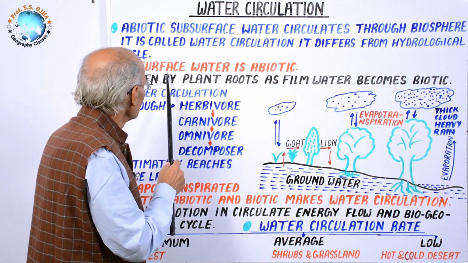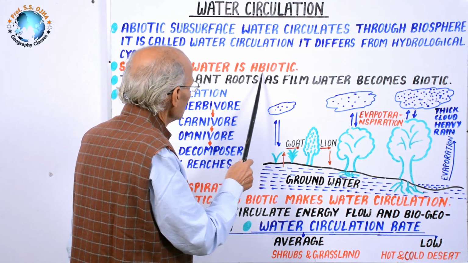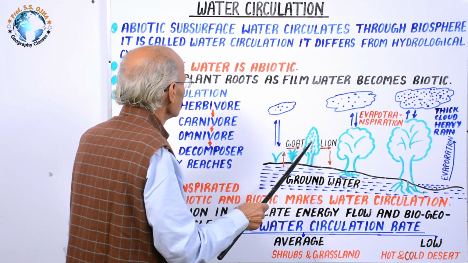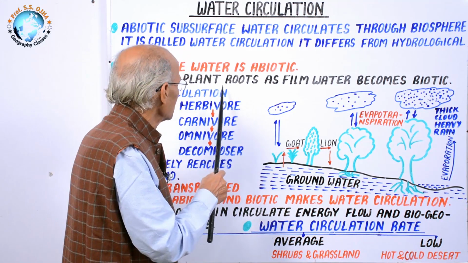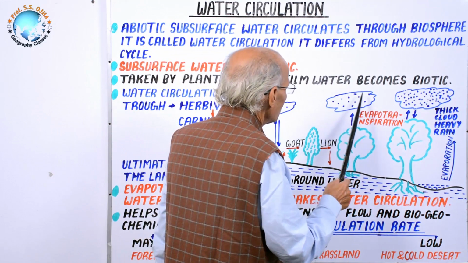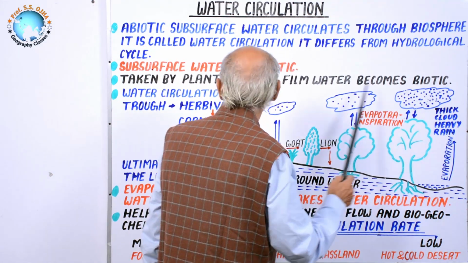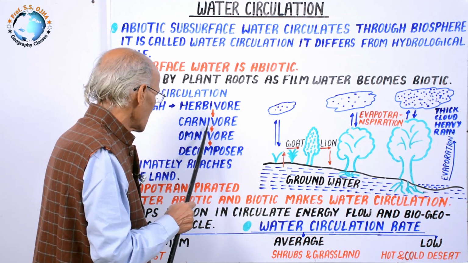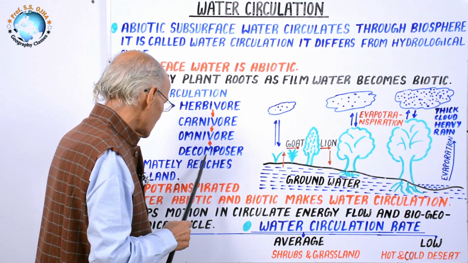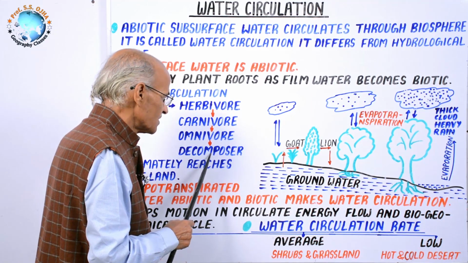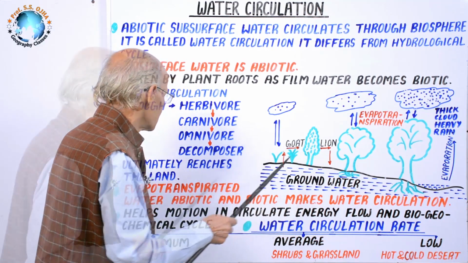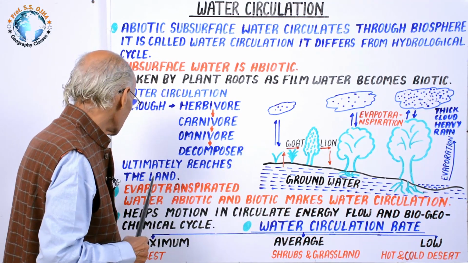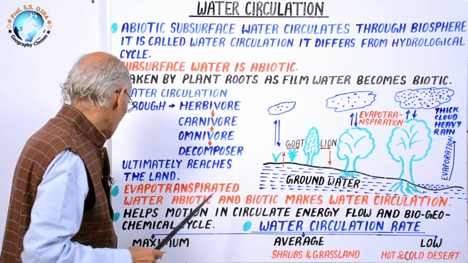Now next, the subsurface water is in abiotic state as we have discussed, and it is biotic in the plant and animal. It is taken by plant roots as film water and becomes biotic. Water circulation through herbivores, carnivores, omnivores, diversivores and decomposers, that we have already discussed with the help of this figure, and ultimately reaches the land in the soil.